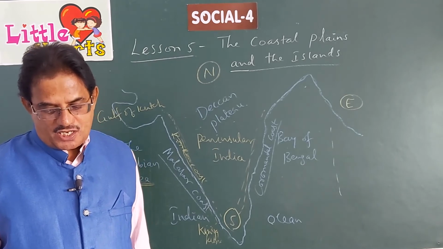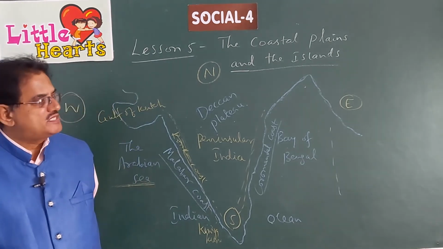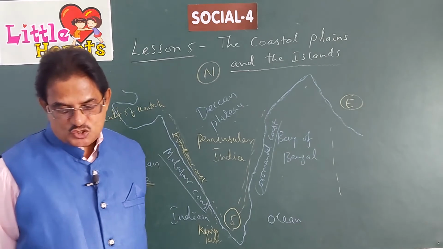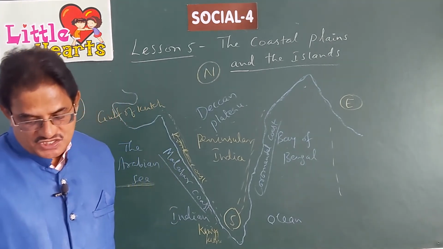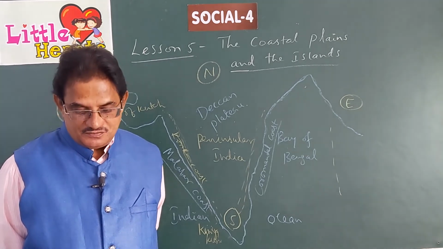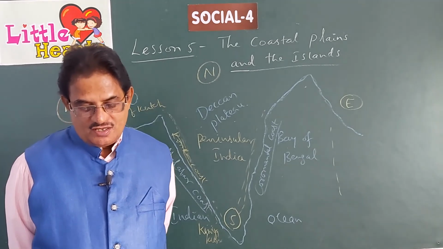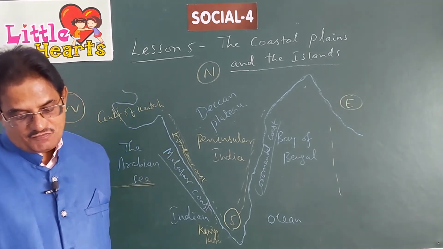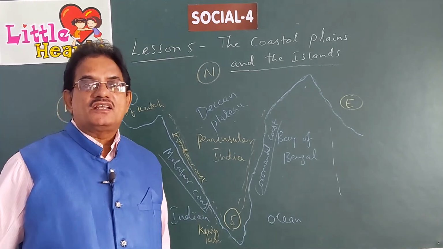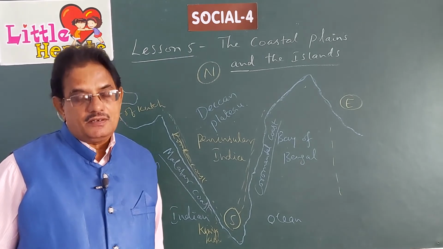Rubber, coconut, tobacco, coffee and cashew nut are grown in abundance here. Abundance means in large quantities. What are the important crops grown in these islands, children? Rubber, coconut, tobacco, coffee and of course cashew nut are grown in abundance here. Lemon, mango, orange, banana and pineapple are the important fruits grown in these islands. Along with these crops, some varieties of fruits are also grown in the Andaman and Nicobar Islands. They are lemon, mango,